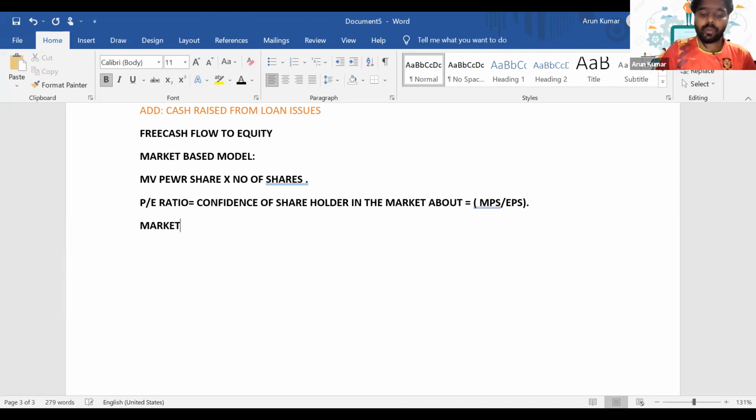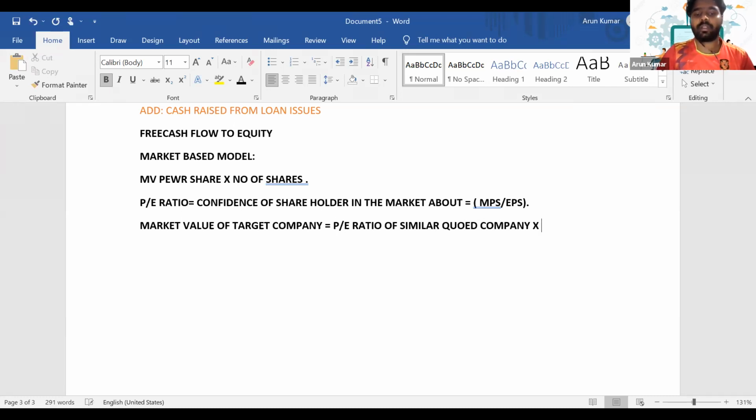The market value of a target company is equal to the PE ratio of a similar quoted company, multiplied by the earnings available for shareholders, especially the profit after tax.